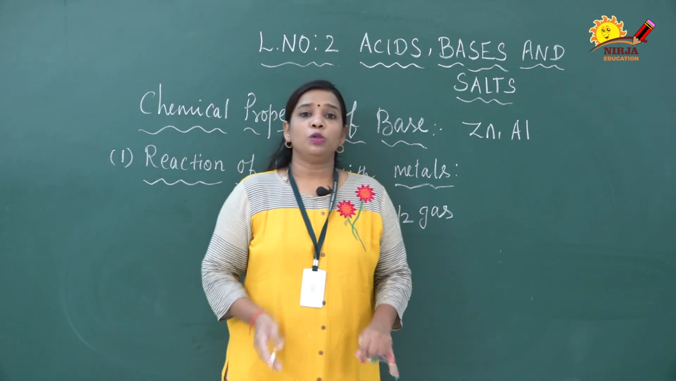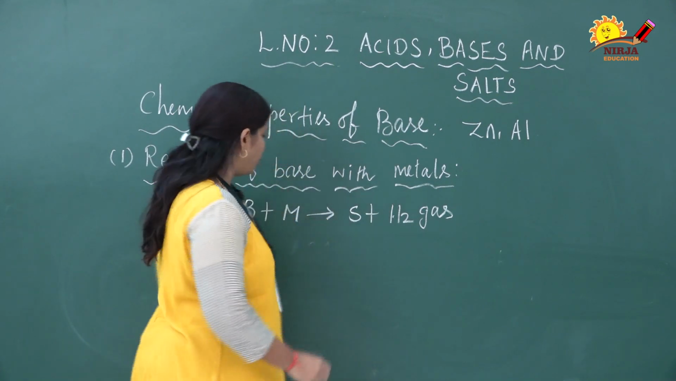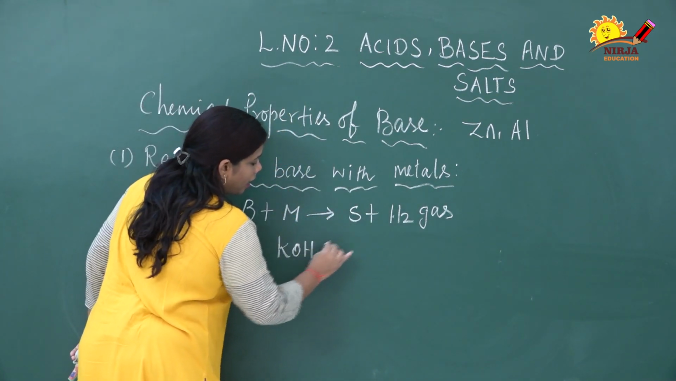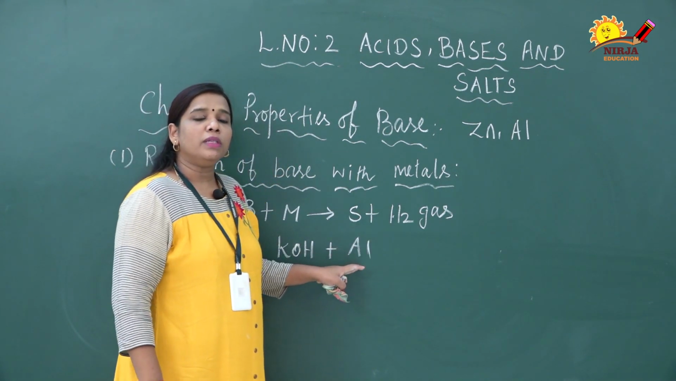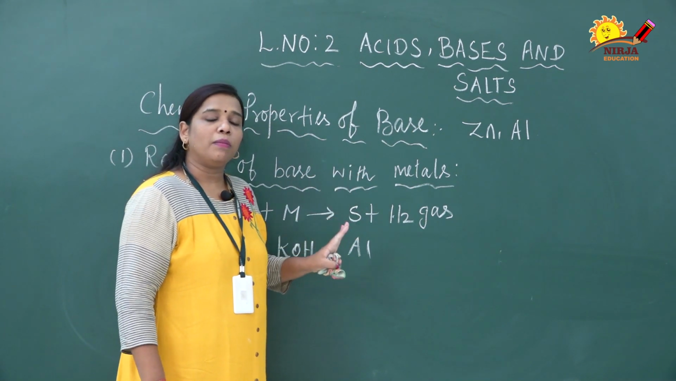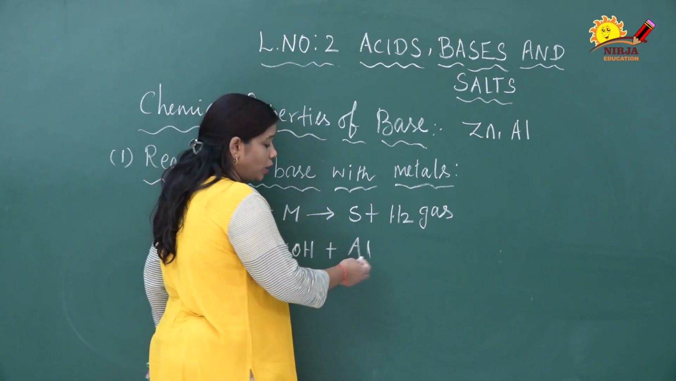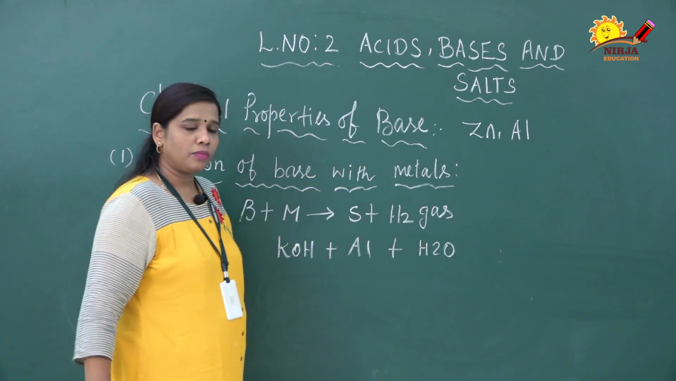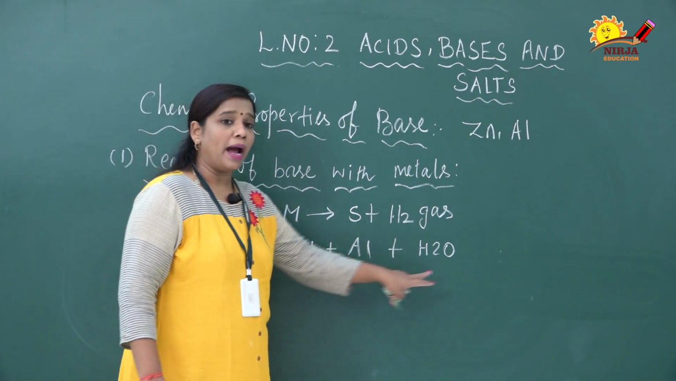I hope you have understood the first example of base reacting with metal. Next we are going to discuss the next example, where I am taking potassium hydroxide along with aluminum. Why am I taking aluminum here? Because aluminum is an example of amphoteric metals. As we know, only amphoteric metals react with base, right? So potassium hydroxide reacts with aluminum. Here water is also involved in this reaction. There are three reactants here: potassium hydroxide, aluminum and water.